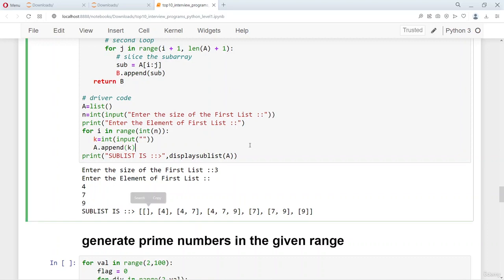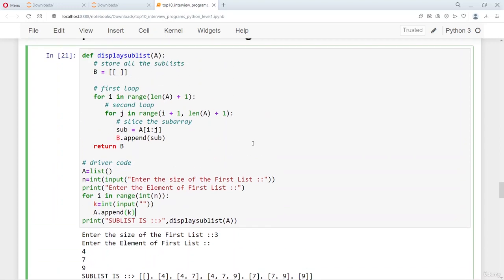So you can see all the subsets of the given list 4, 7, 9 are printed, and the way we do it is by using a nested for loop, and then we append based on i colon j. So i is the count variable in the upper for loop and j is the variable in the lower for loop.